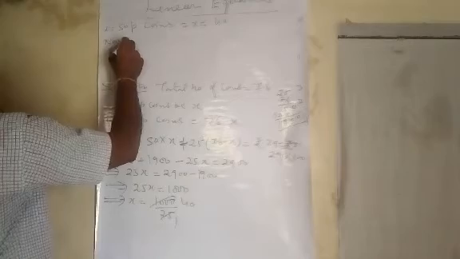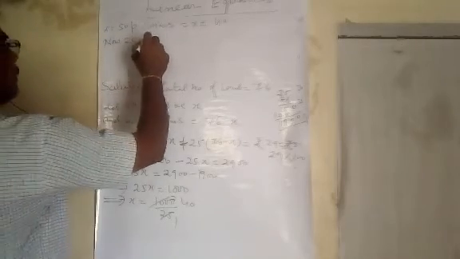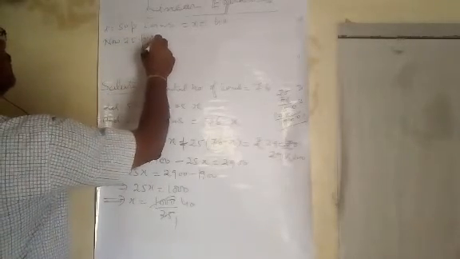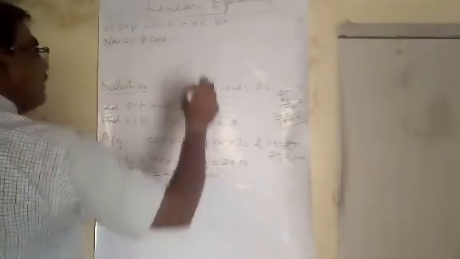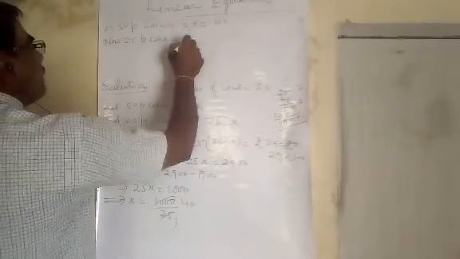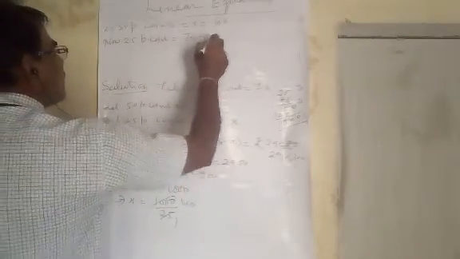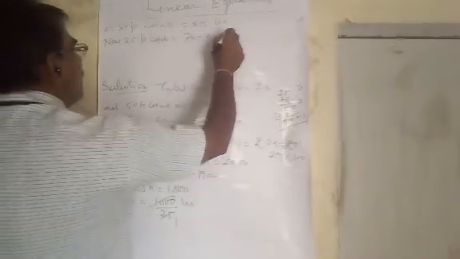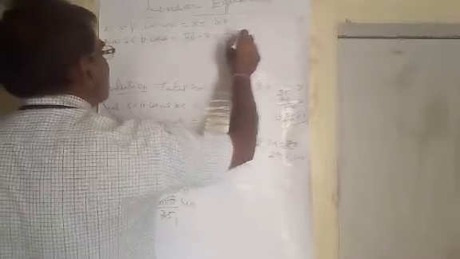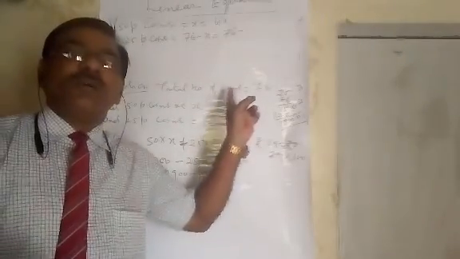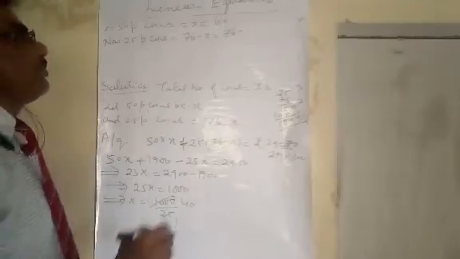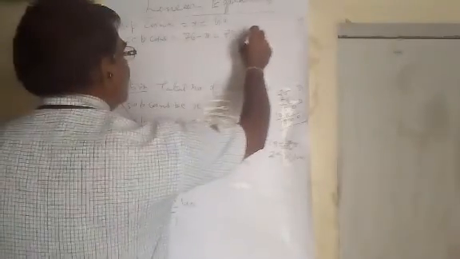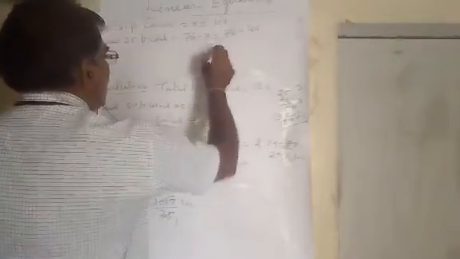Now 25 paise coins equal 76 minus x, which is 76 minus the value of x, where the value of x equals 40.